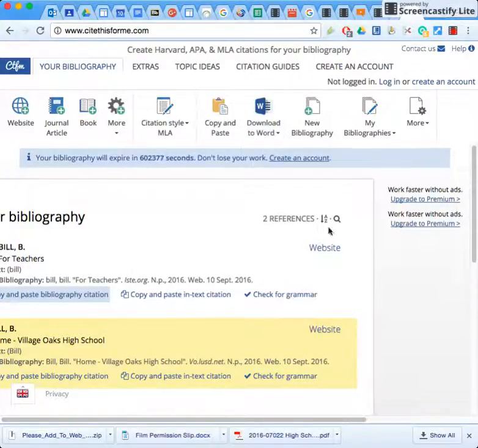Then in the end, there's a premium version, which I didn't pay for, and I don't suggest you either, that allows you to download it to Word so you don't have to do any of the copying and pasting. So if you want to pay for the premium version, it's there. But what I do is I just click copy and paste.